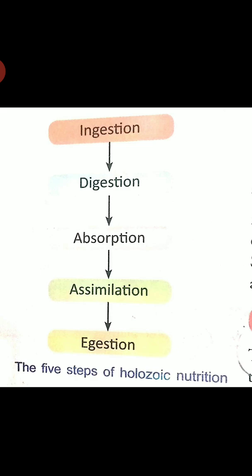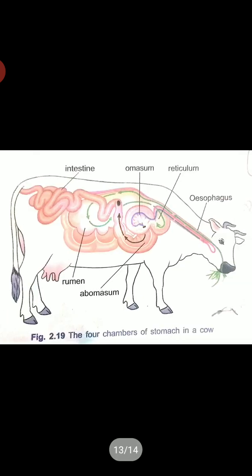The next one is assimilation. The process of using the absorbed food molecules for producing energy and growth is called assimilation. Now after assimilation, the process of removing undigested food materials from the body is called egestion. So these are the 5 steps that take place in all living organisms in nutrition.